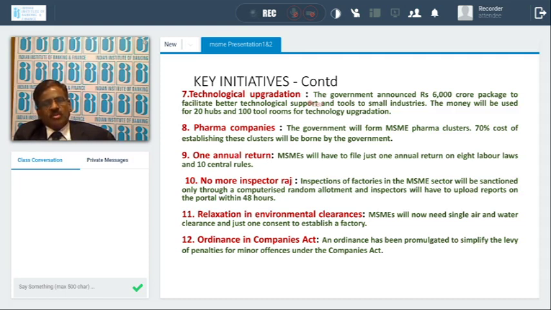With simple, minor changes, it can be adjusted in the company's law itself. So no offenses can be made under this Companies Act violation. These are certain benefits given by the Prime Minister in November 2018.